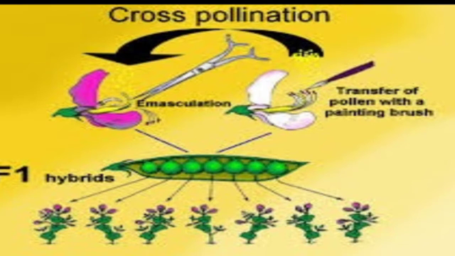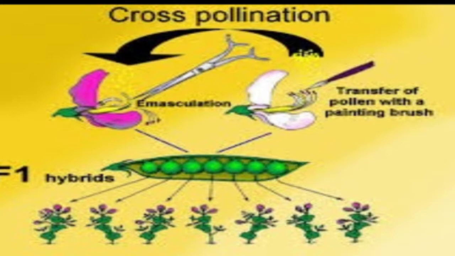We will cross seed A with seed B. Instead of self pollination in seed A and seed B separately, we will stop the self pollination and enhance the cross pollination in the two varieties. The third variety which we get after this cross pollination is seed C. This seed C will have the characteristics of both seed A and seed B.